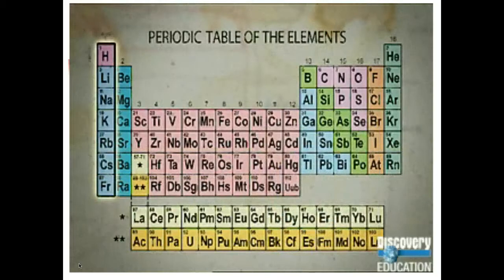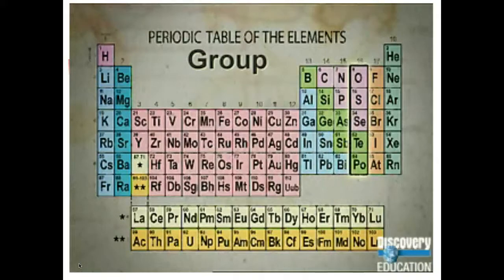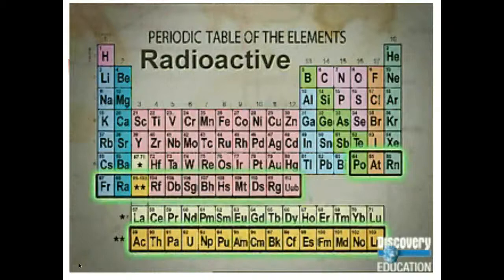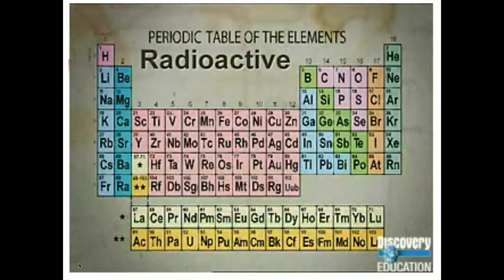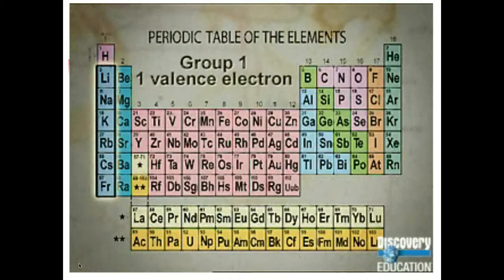As you read the table from left to right, the vertical lines of elements are called groups. Elements in a group have the same number of electrons in their outermost electron shells. These outermost electrons are called valence electrons, and they dictate how elements interact. Elements in the same group generally interact with other elements in similar ways. None of the elements greater than atomic number 83 are completely stable. All of these elements, including francium, are radioactive. All alkali metals reside in group 1 because they each have only 1 electron in their outermost electron shell.